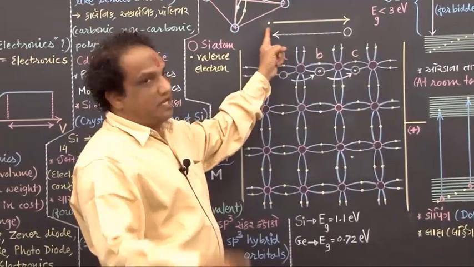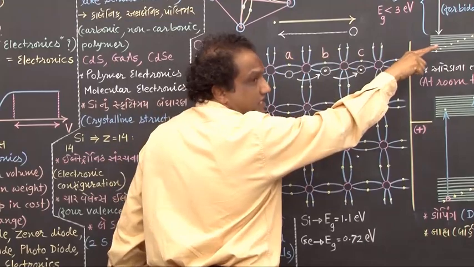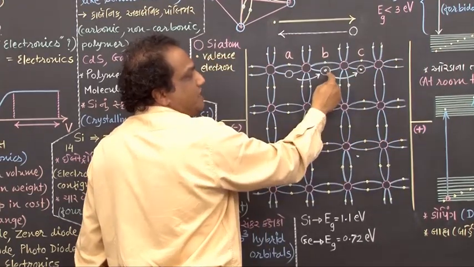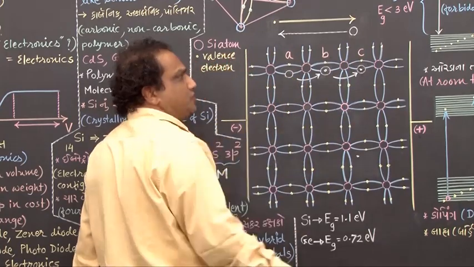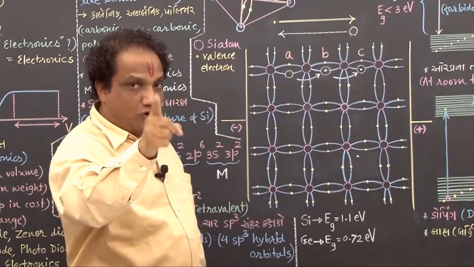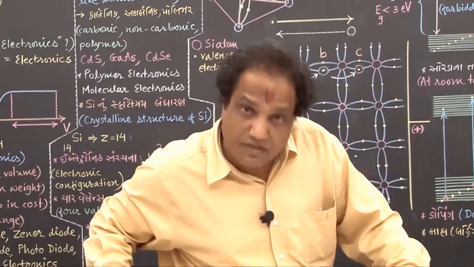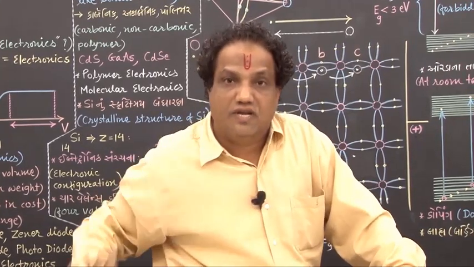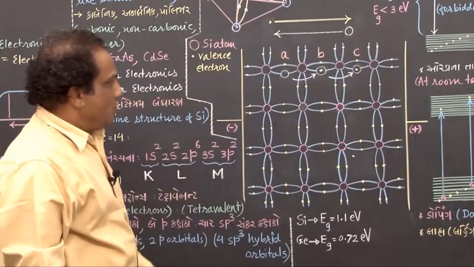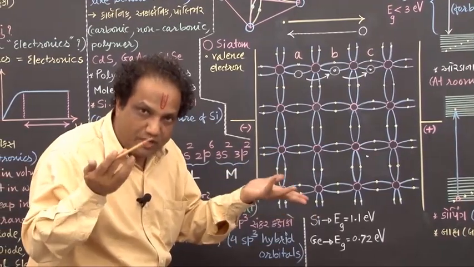And bound electron is a realistic particle, and when it moves from A to B to C toward right hand side this way, that is toward this positive end, at that time the hole seems to be in motion in just opposite direction from C to B to A. Don't say hole moves, never. Hole seems to be in motion because hole is not a realistic particle. Correct? Fine.